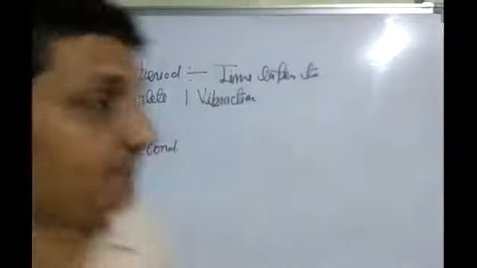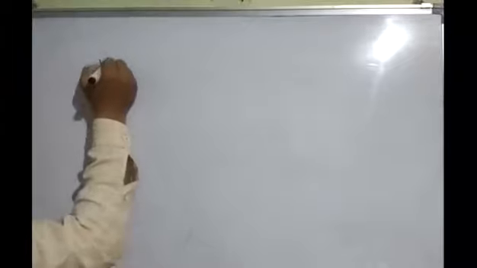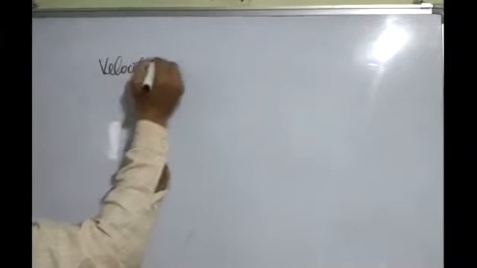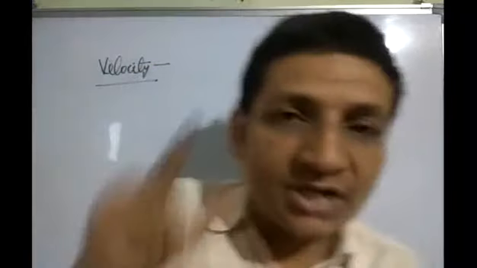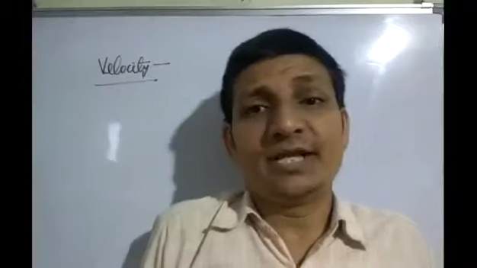Next topic is velocity. Distance traveled by the wave in 1 second is called velocity. What is velocity?